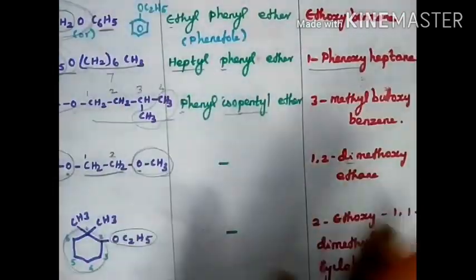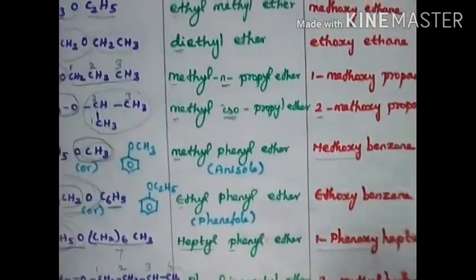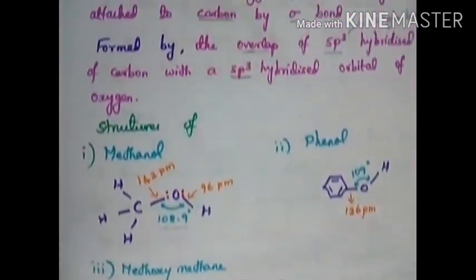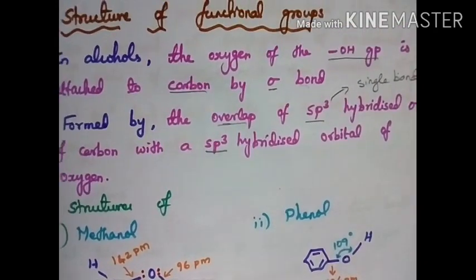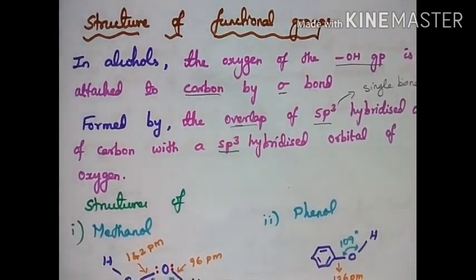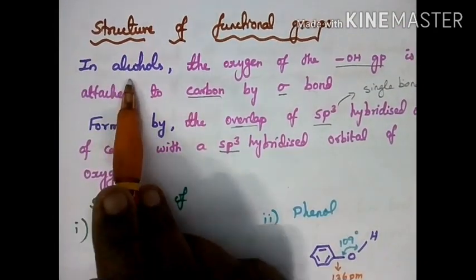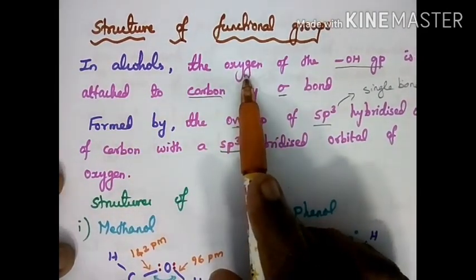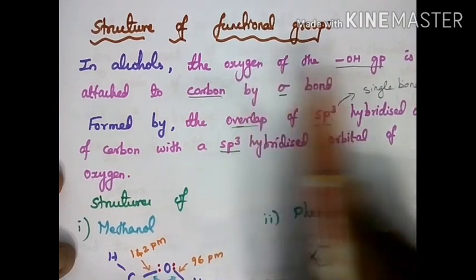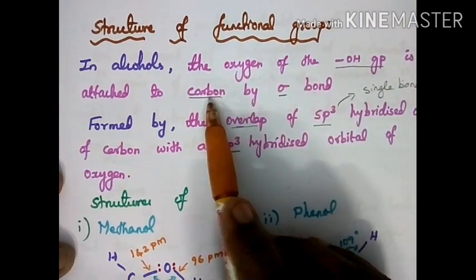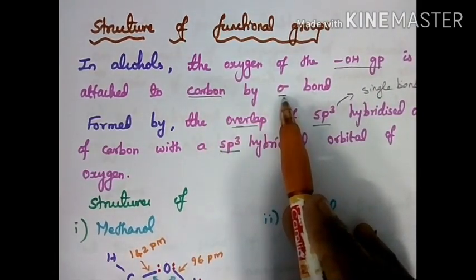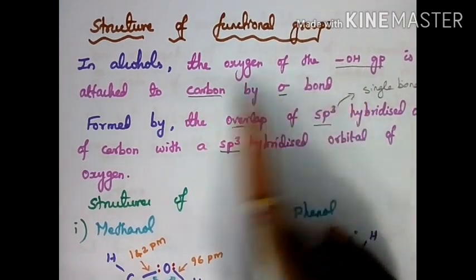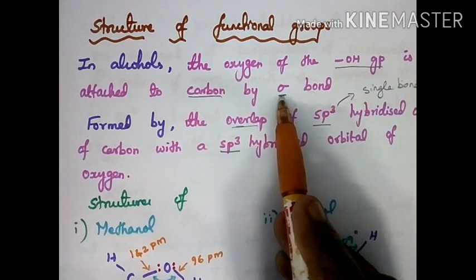This is the nomenclature of ethers. Next we are going to see the structure of functional groups. Now alcohols. In alcohols, which atom is attached to the carbon? The oxygen atom of the OH group is attached to the carbon by a sigma bond. So we are going to study the structure now.